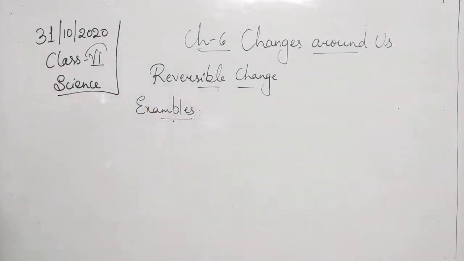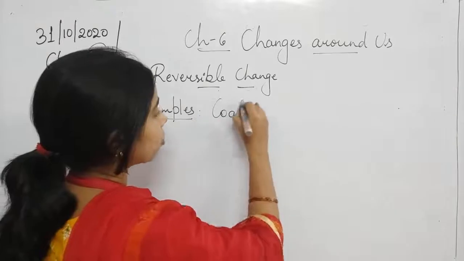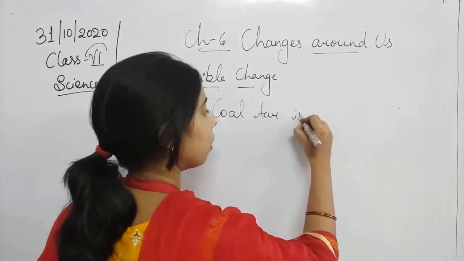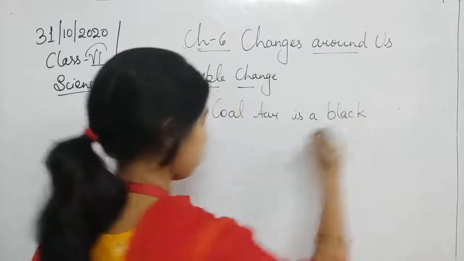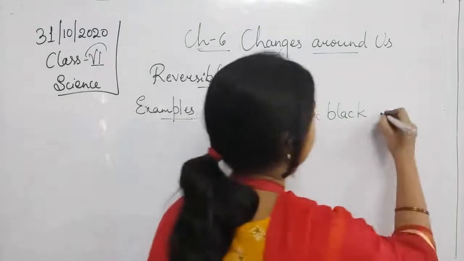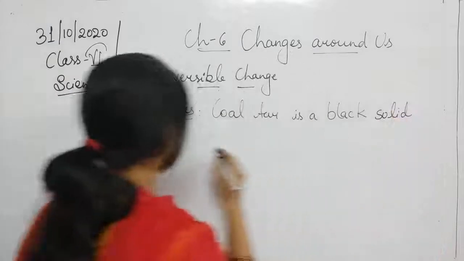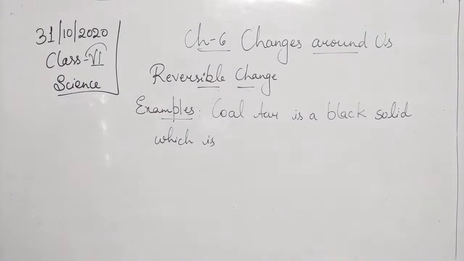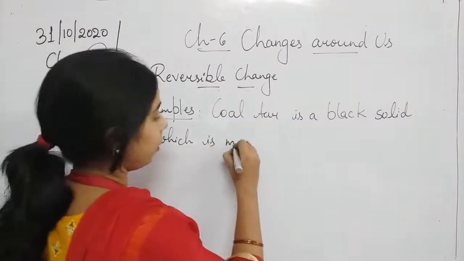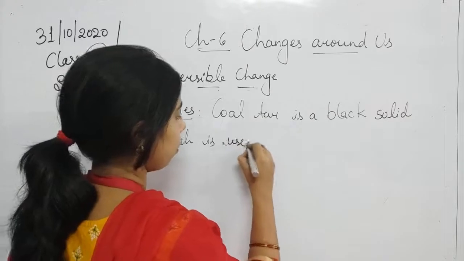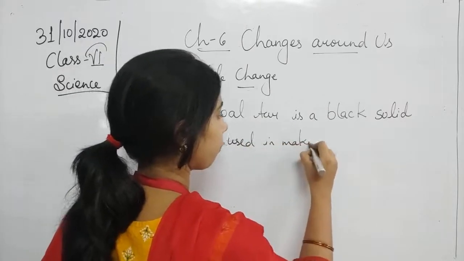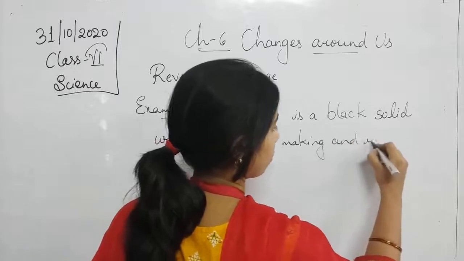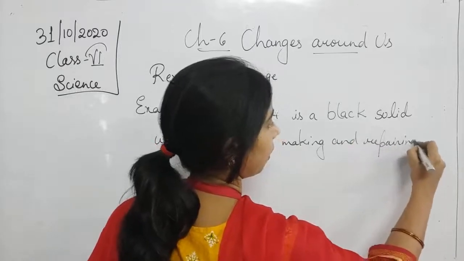Now likewise student, like this there is also coal tar. What is coal tar? Coal tar is a black solid which is used in making and repairing roads.